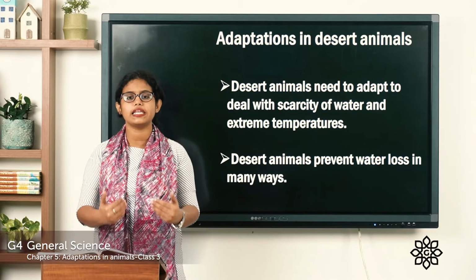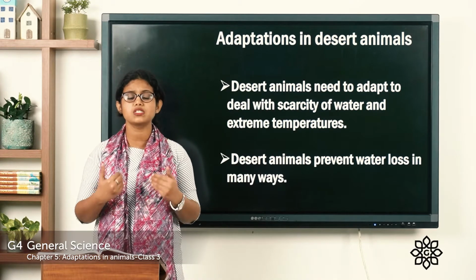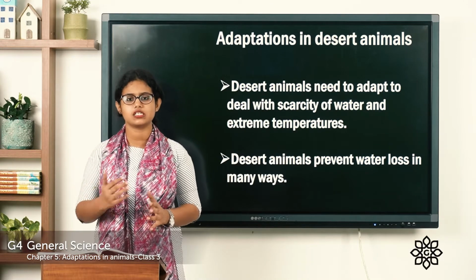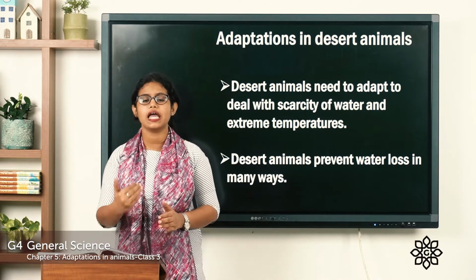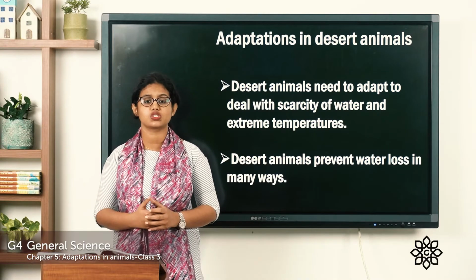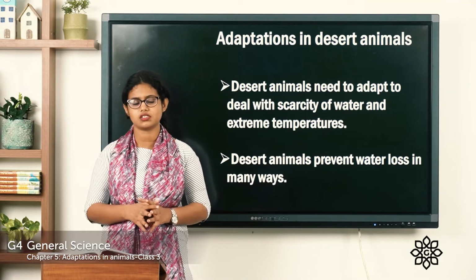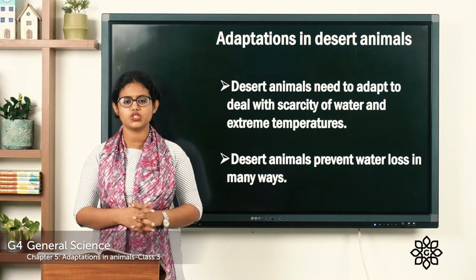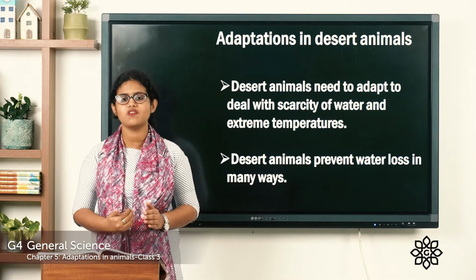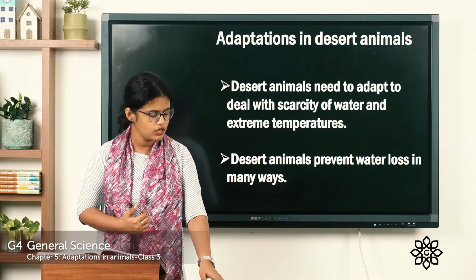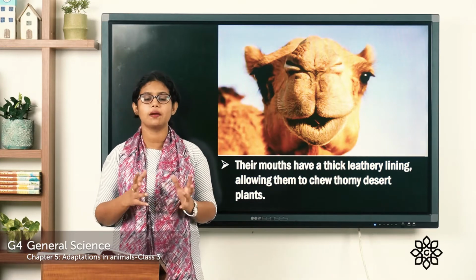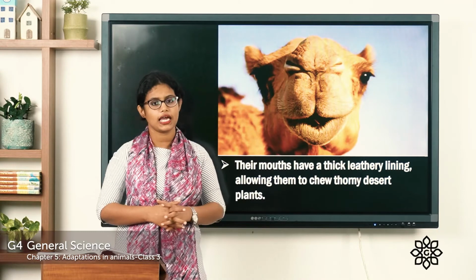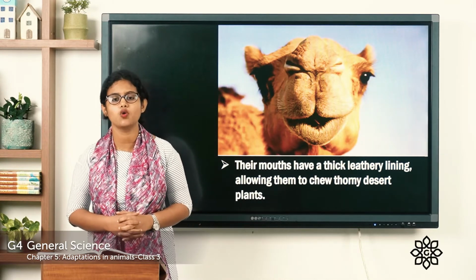So the animals that live in the desert have some special body features that help them to survive in the desert. One such animal is the camel. The camel is called the ship of the desert. Camels live in the desert, and let's see what body features help them to survive there. Coming to the first one, their mouth. The inner portion of their mouth is leather-like.